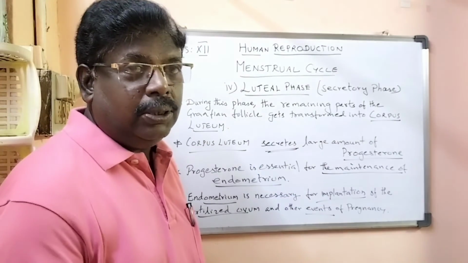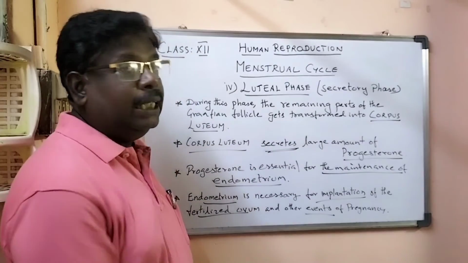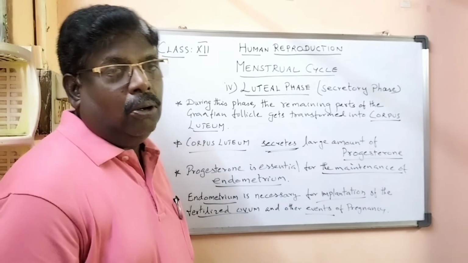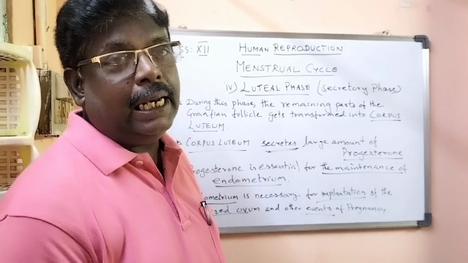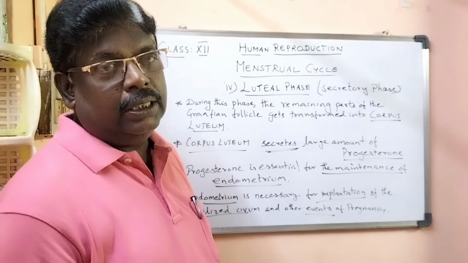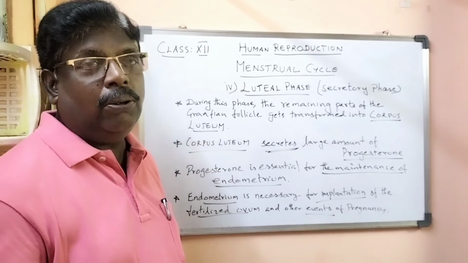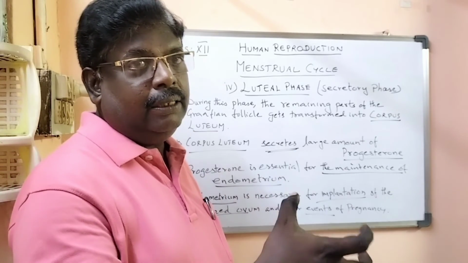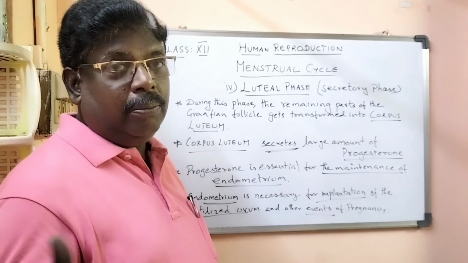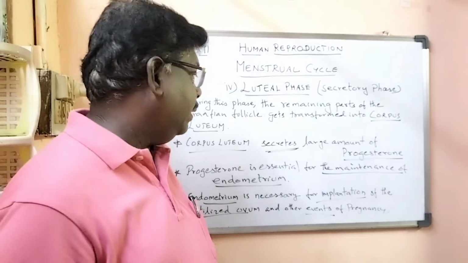What is the use of progesterone? It is essential for the maintenance of the endometrium, the innermost lining of the uterus. The zygote will get implanted in this endometrial layer, so the endometrium has to be maintained properly.